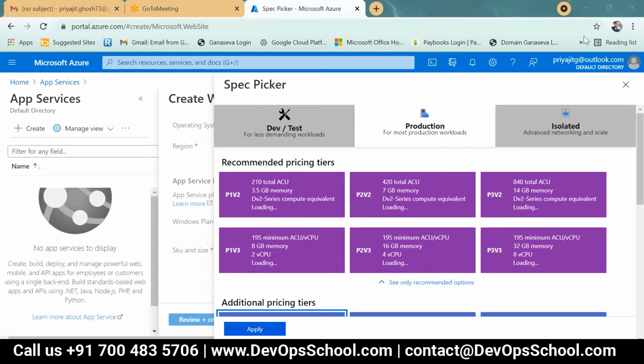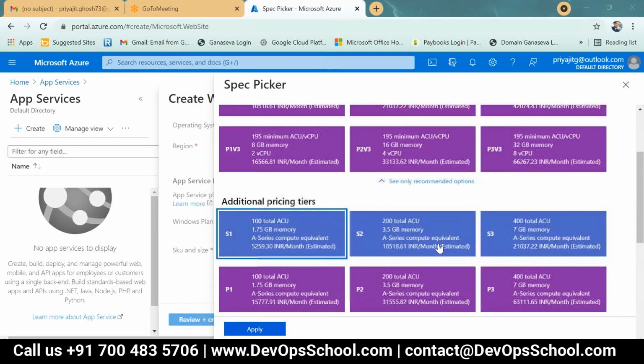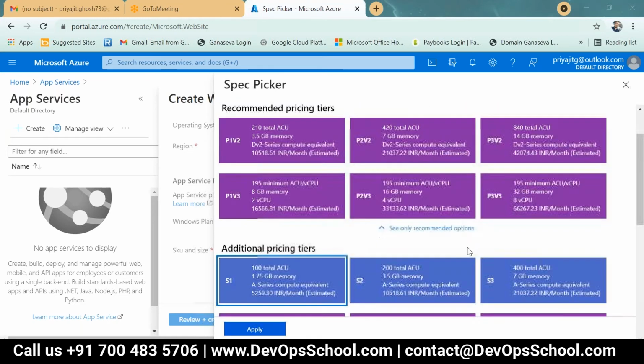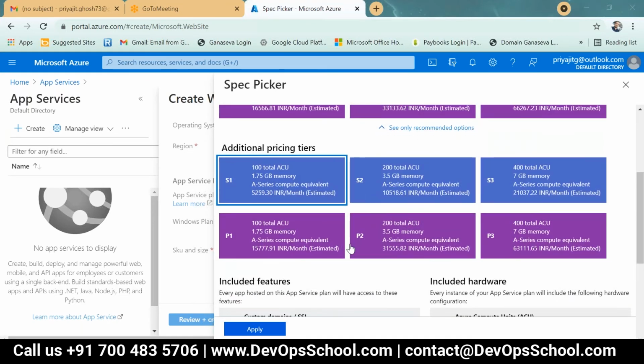Just a moment, I am describing step by step. So this is for the dev environment and testing environment. This is for the production environment. I am going to take the dev and test environment, only small parts. Additional pricing tiers are also available, that is 100 ACU, 1.75. That is standard one. There are S1, S3, multiple plans.